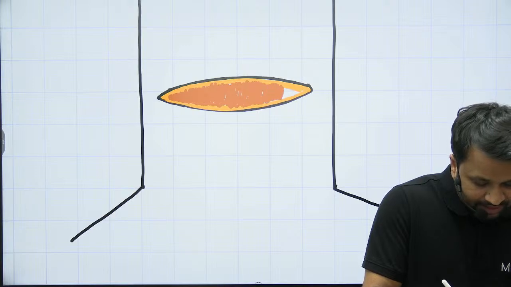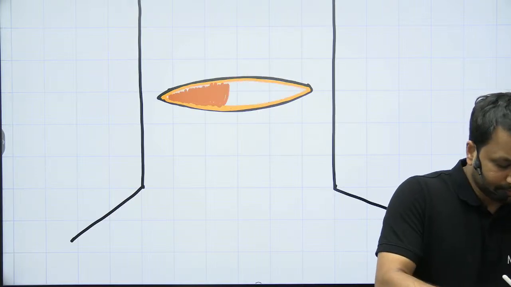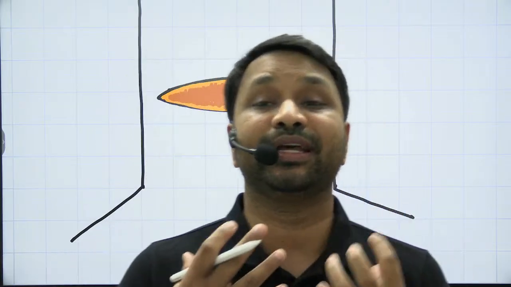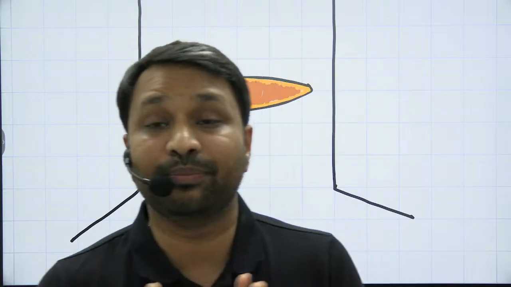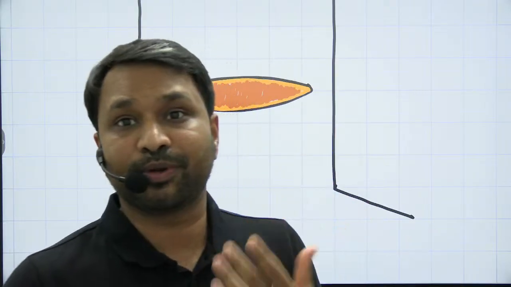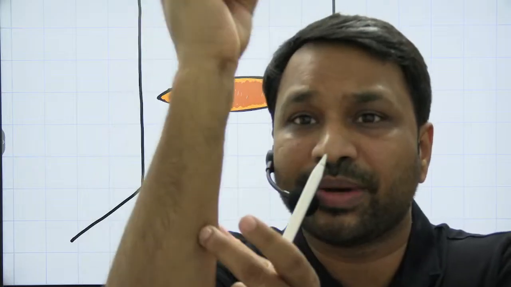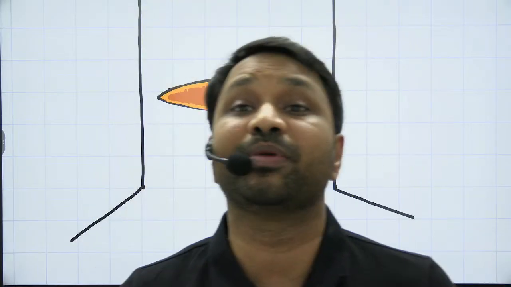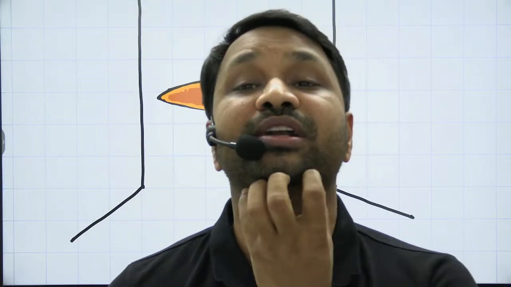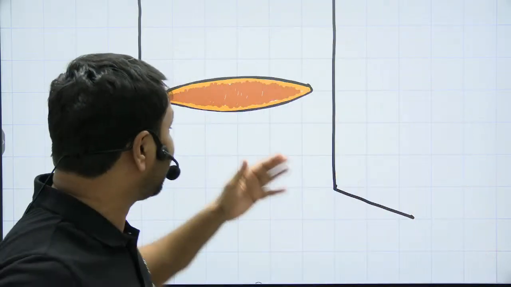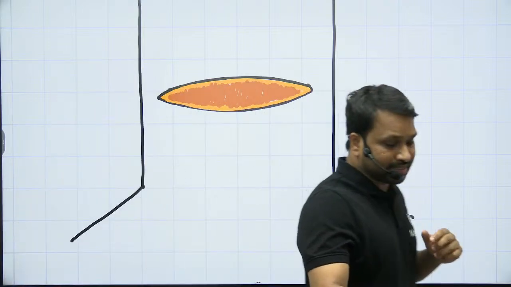Everywhere in the body, you will notice that the subcutaneous fat is free from the underlying muscle, except in the neck region, where it is attached to the muscle. For example, when you contract your hand, does your skin contract? Your skin does not contract. The muscle is contracting, but the skin does not. But if I contract my platysma, the skin also contracts. The reason is that the subcutaneous fat is adherent to the underlying muscle, and that is what we call the platysma.